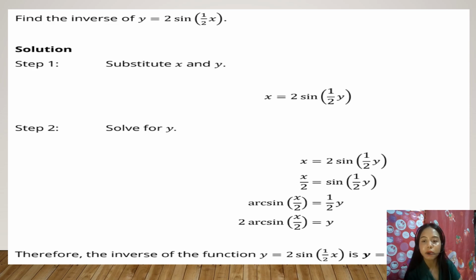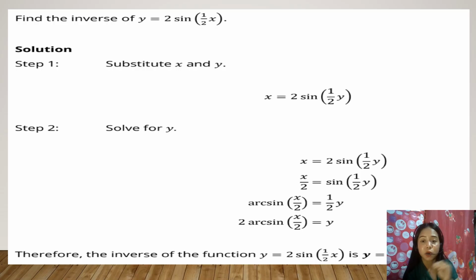So after we apply the arc sine, we multiply by 2 on both sides. On the left side, we have 2 arc sine times x over 2 equals, and why is only y left on the right side? Because we multiplied by 2.